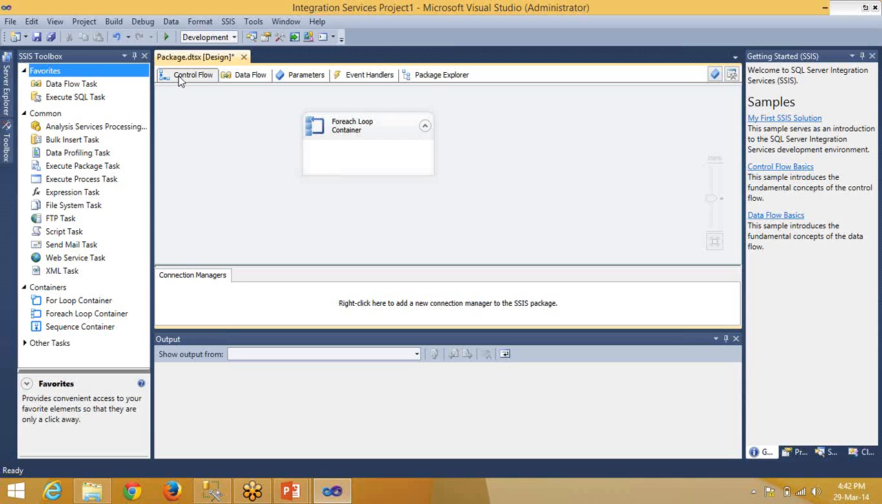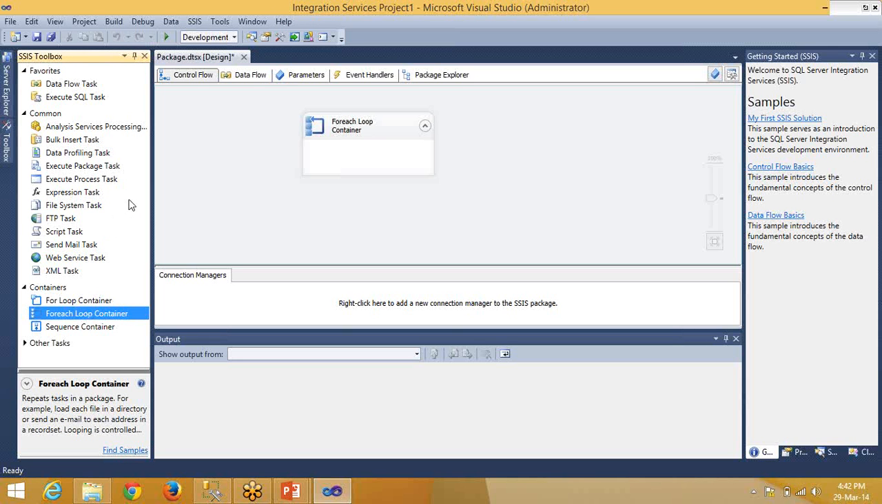Like for your requirement, we need to work with the file system task, then the send mail task, and then for the destination, finally we need to do some destination transformation. OLEDB destination, source and destination, where can I find them? I think it should be in the data flow task.